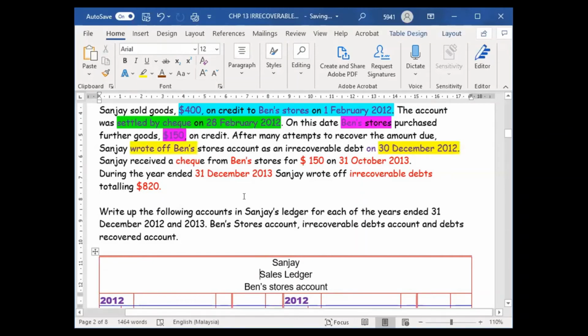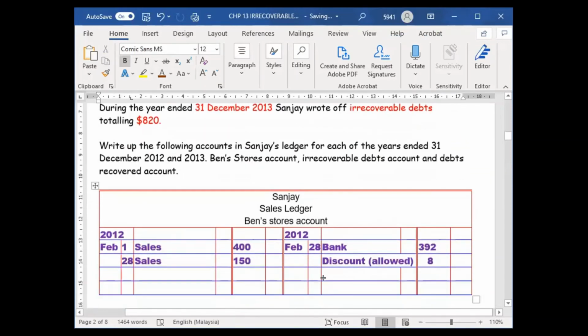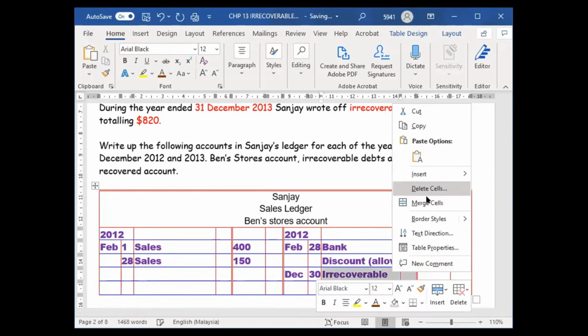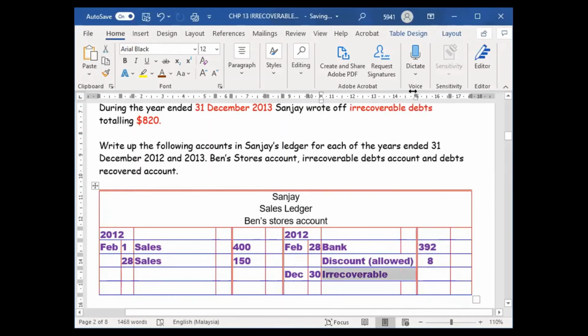Then I go to the credit side and write December 30th, irrecoverable debts. I write irrecoverable debts on the credit side because I want to minus.